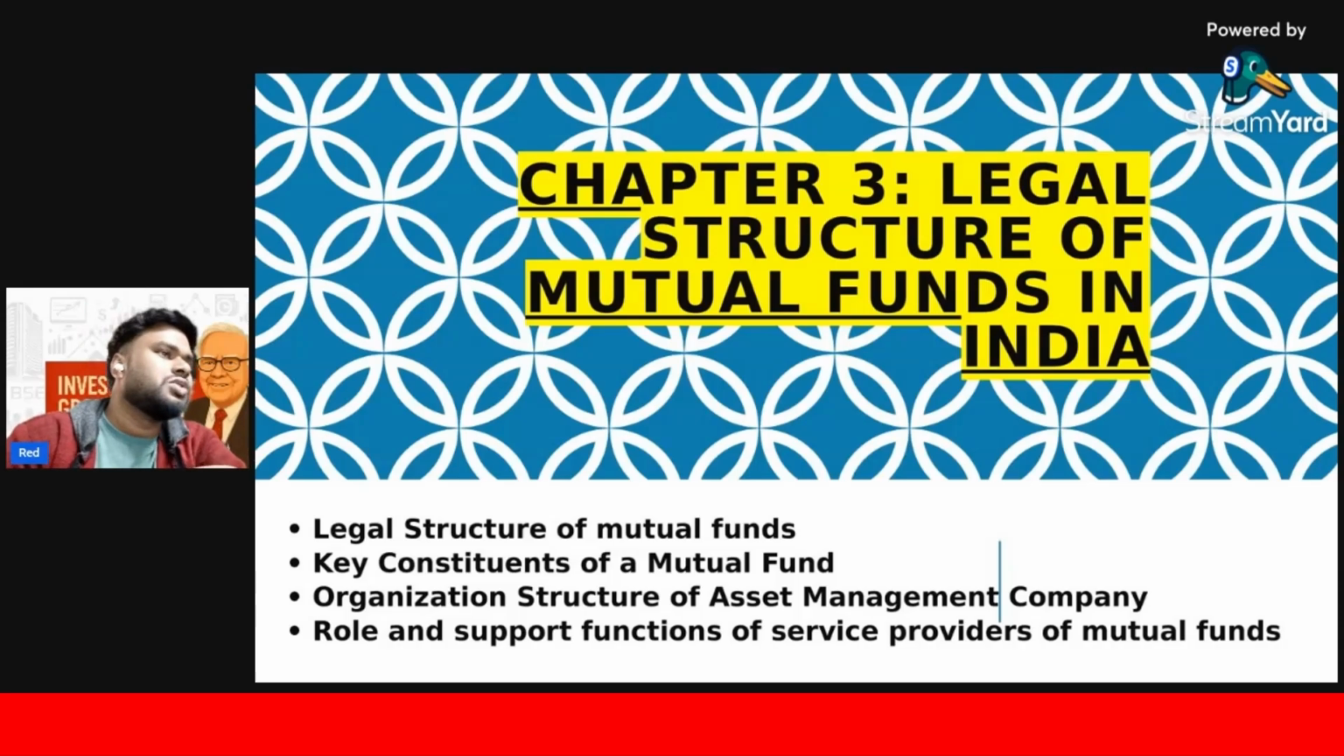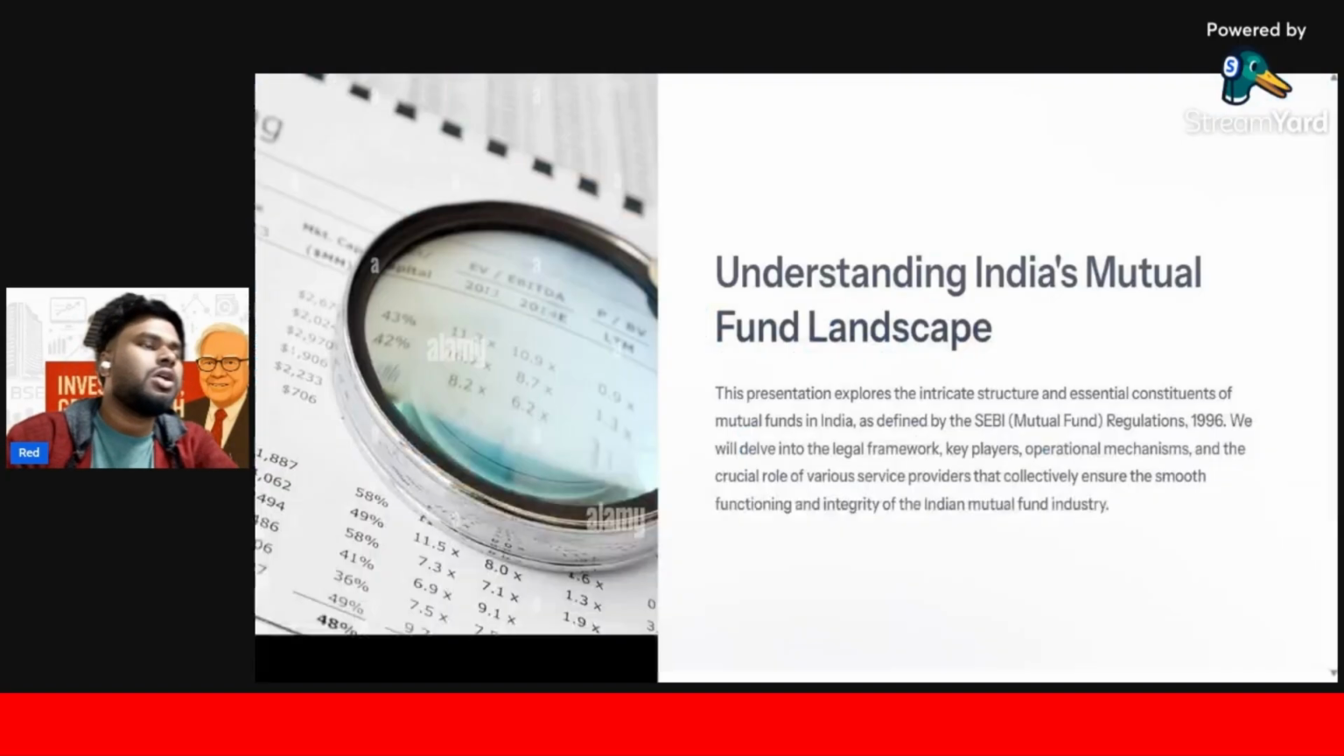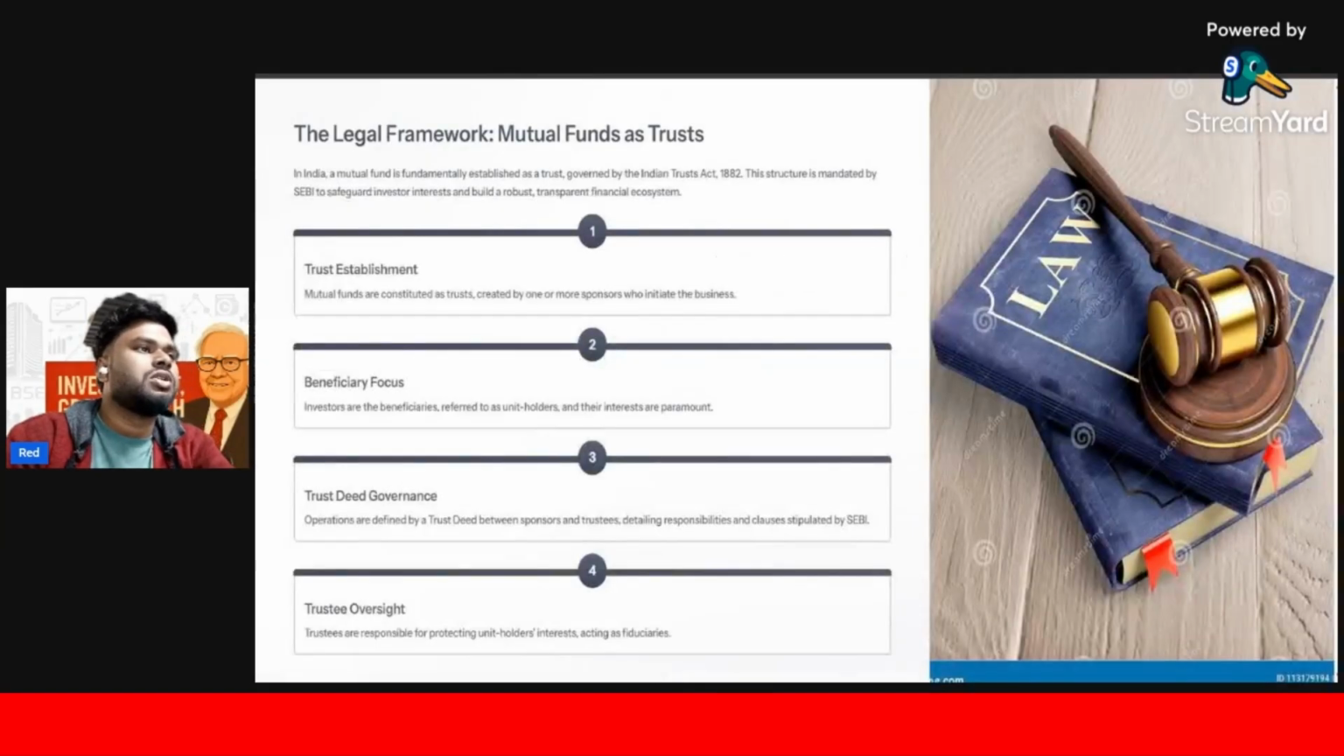Okay. So what are the things we have? First, the legal structure of the mutual fund, key constitution of a mutual fund, organization structure of the asset management company. Asset management company means AMC. हम देखेंगे आगे क्या होता है AMC. There is the role and support function of service providers of mutual funds. So at first, look at this slide.